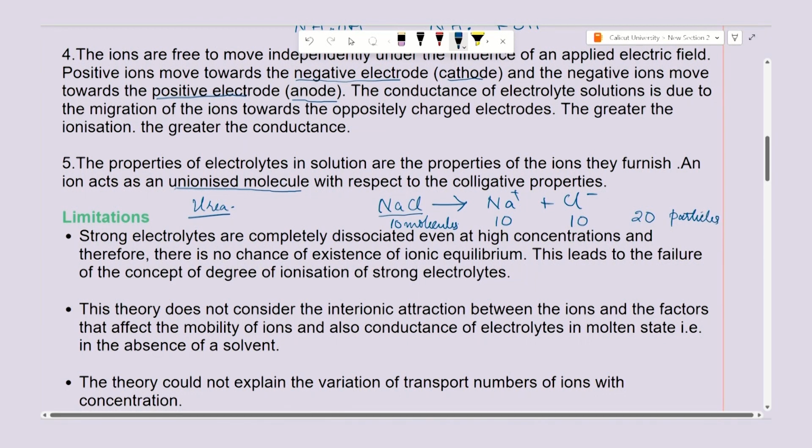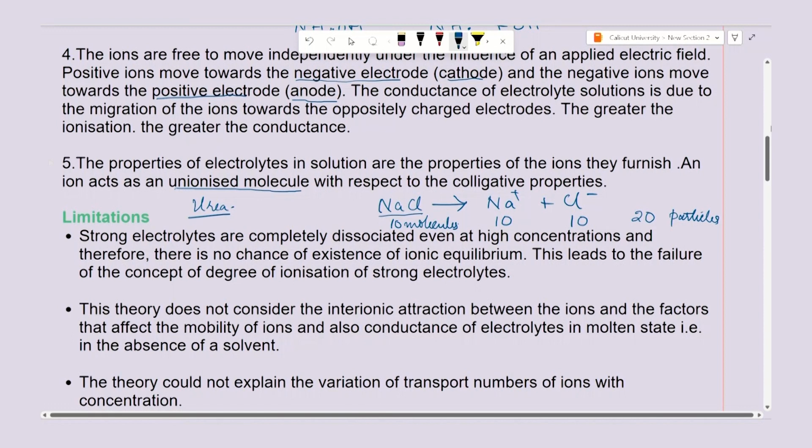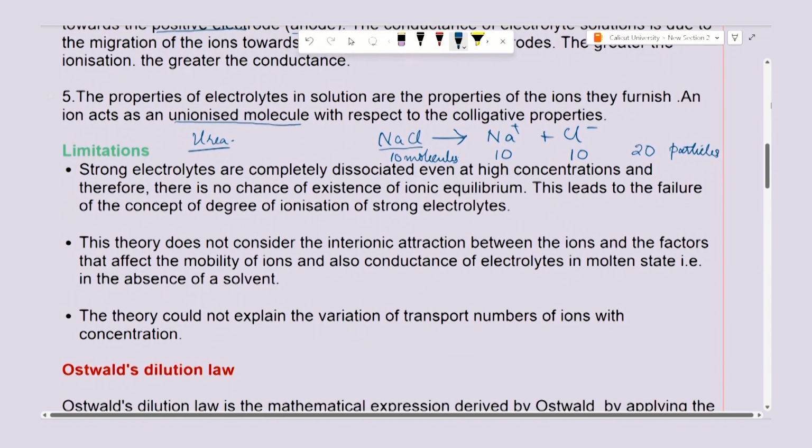Now, what happens here? The colligative property measured will be double, because the particles have been doubled. So, that is what is said here, that they act as unionized molecules with respect to their colligative properties. Next, let us see what are the limitations of Arrhenius theory.